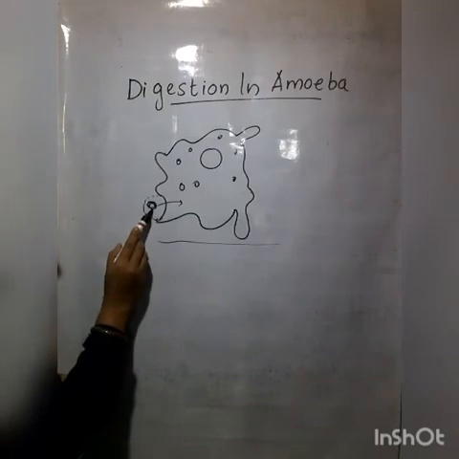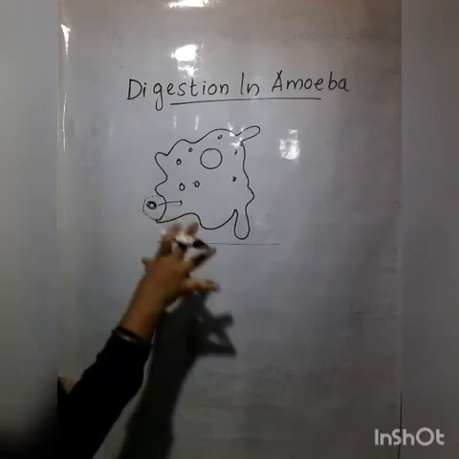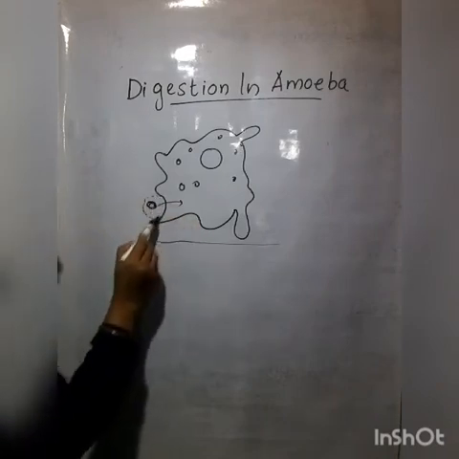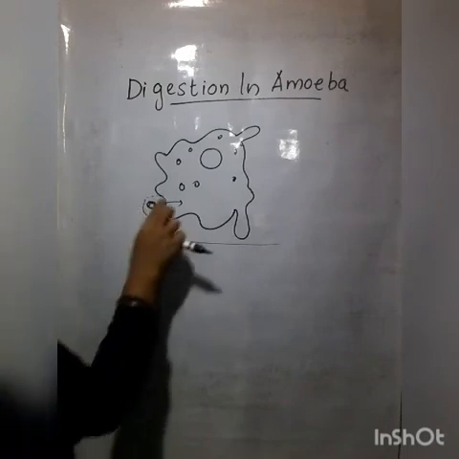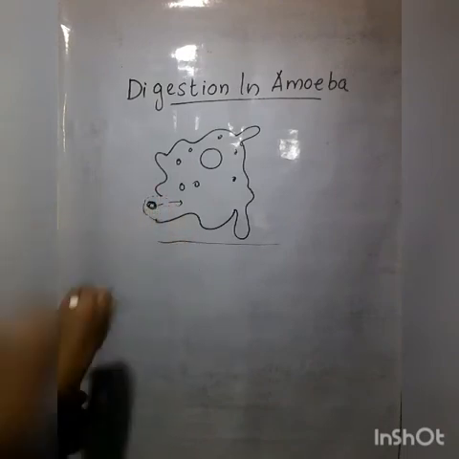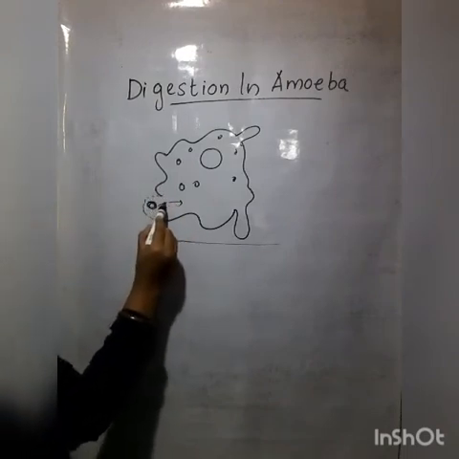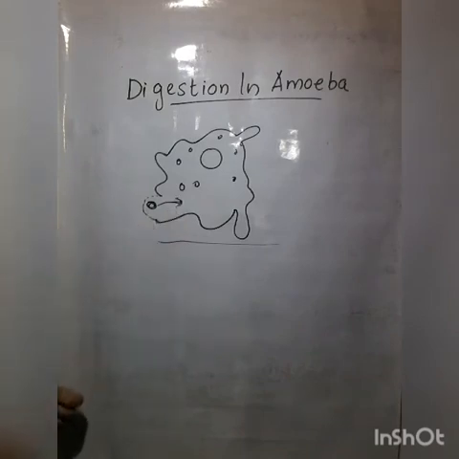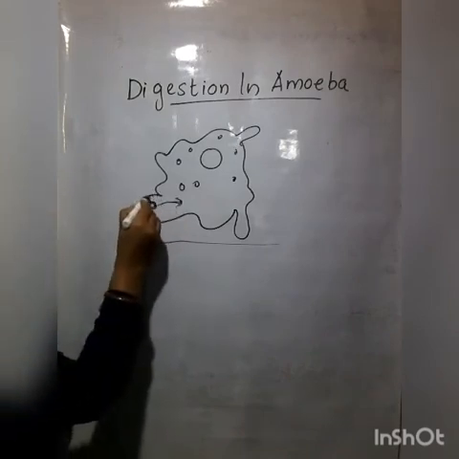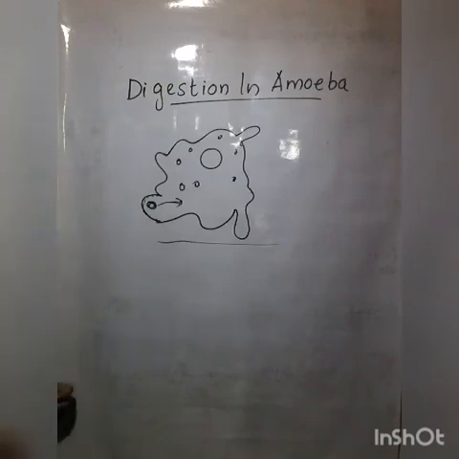When a food vacuole or any food reaches the body of the amoeba, the amoeba pushes the pseudopodia like this, and engulfs that food particle into the body. Understood? Now the amoeba has a new shape.